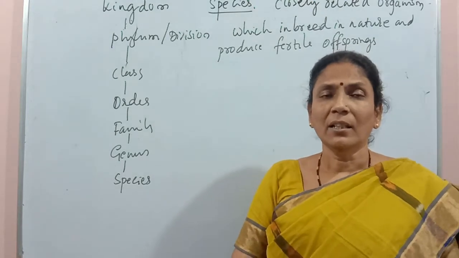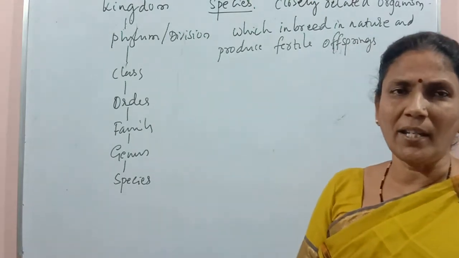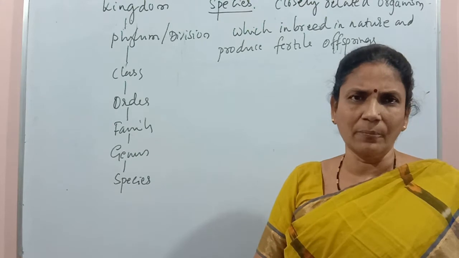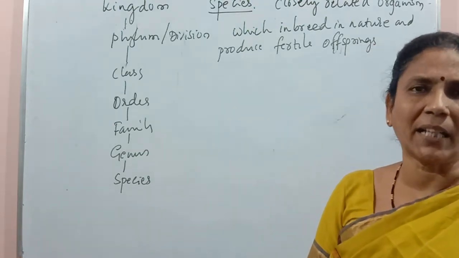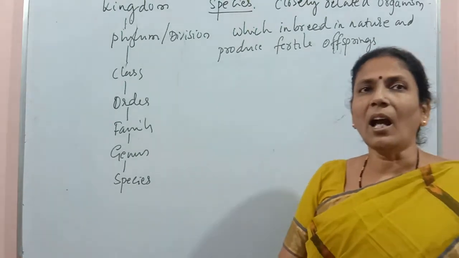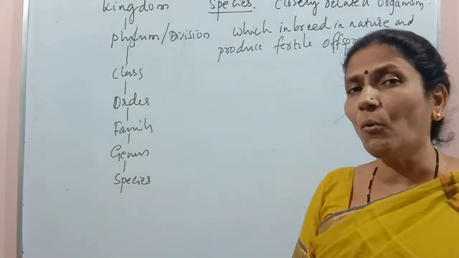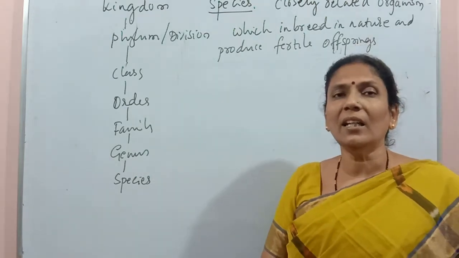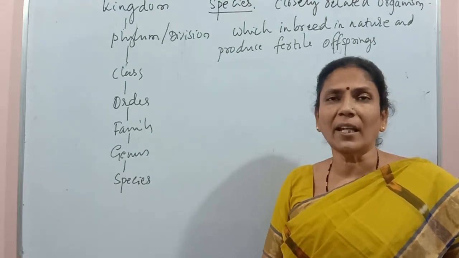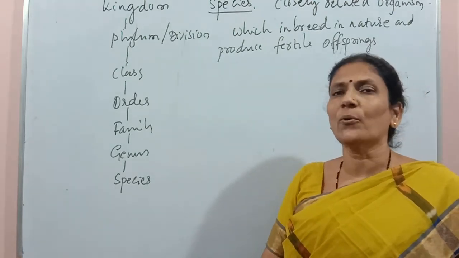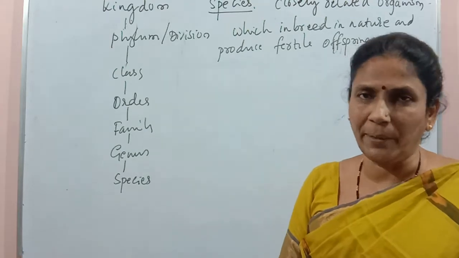Means there are many groups of organisms which share fundamental characters. They have a lot of similar characters because these organisms have originated from a single ancestor. That's why they can interbreed among themselves and produce fertile offspring.